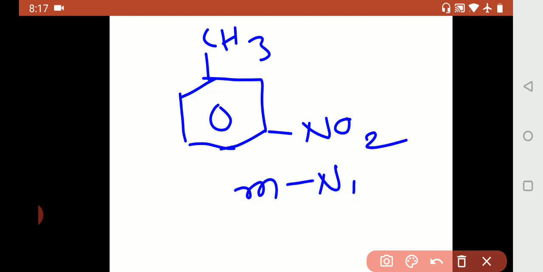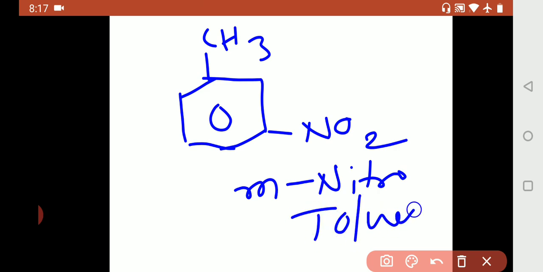Now they are mentioned ortho and para, they did not mention about meta. What is meta? CH3, NO2. This is meta-nitrotoluene. About this oxidation they have not mentioned. Only two observations are mentioned, that is ortho and para.